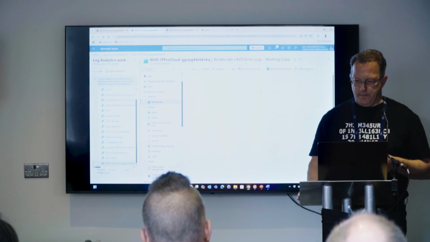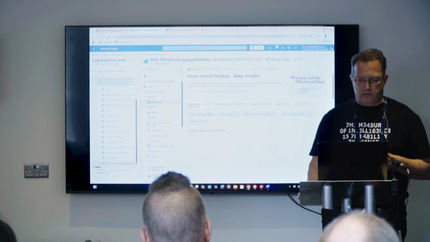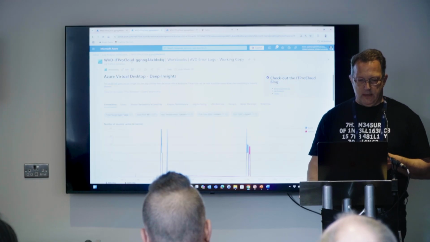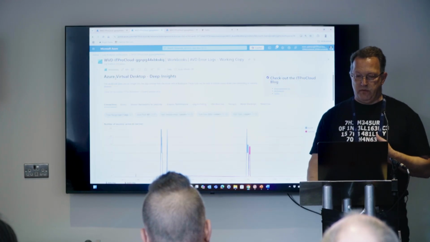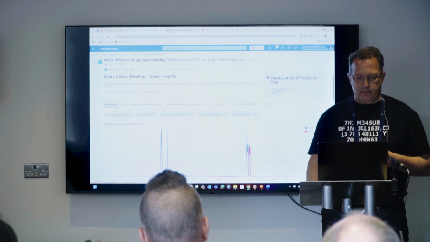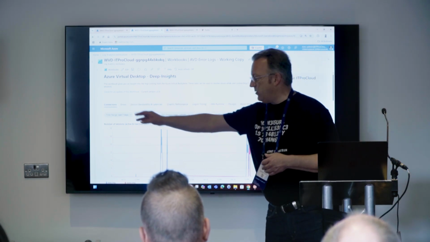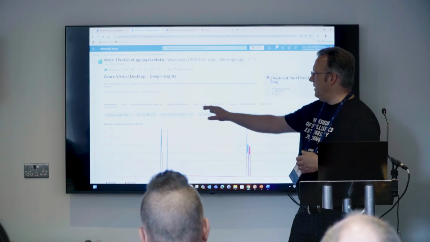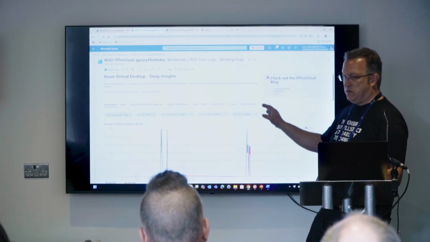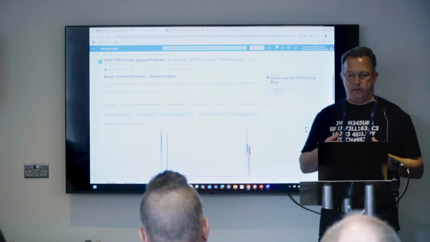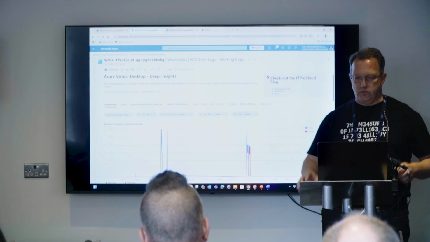That is this one. That's also downloadable from my blog for free, of course, and that has some of the queries I have shown before integrated. And you have different tabs like connection, data about errors, log-on timing, FSLogix, resources. Also interesting to figure out if you have these kinds of orphan resources.